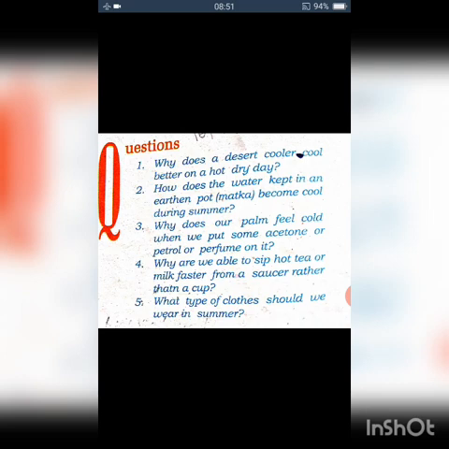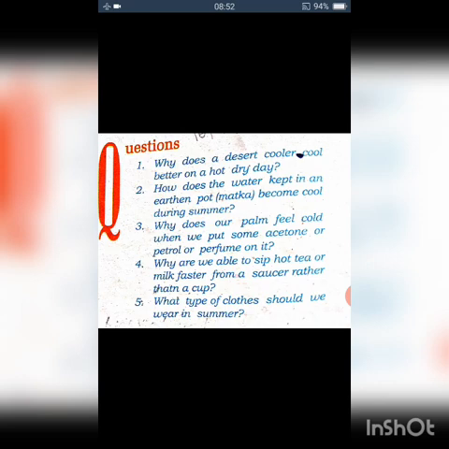What type of clothes should we wear in summer? Which type of clothes do you prefer in summer? Yes, that is light colored clothes and also cotton clothes. Why light colored clothes? You know that light colors reflect heat. They never absorb the heat. So it reflects the heat. That's why we prefer light colored clothes. And why cotton? Cotton is a good absorber of water, and it helps in absorbing the sweat and exposing it to the atmosphere for easy evaporation.